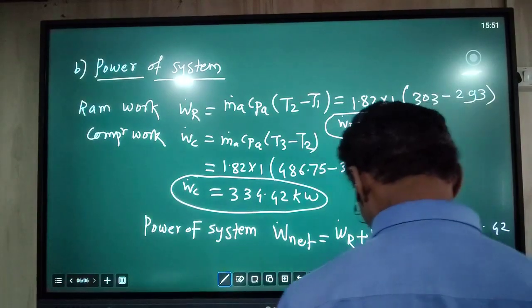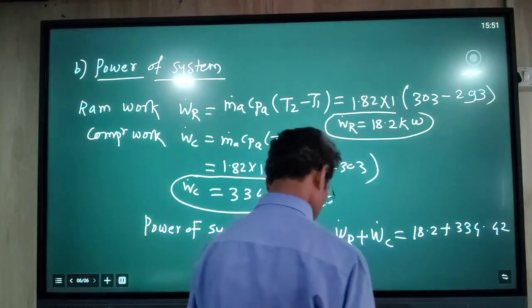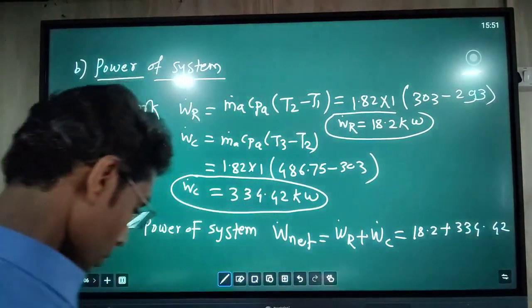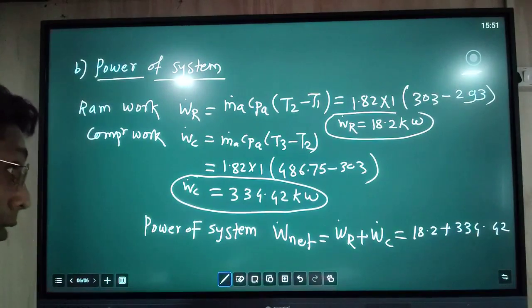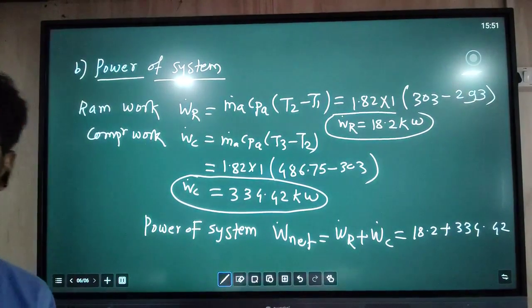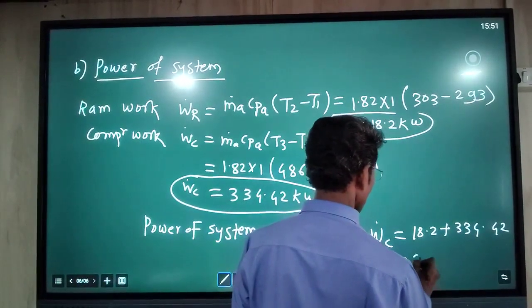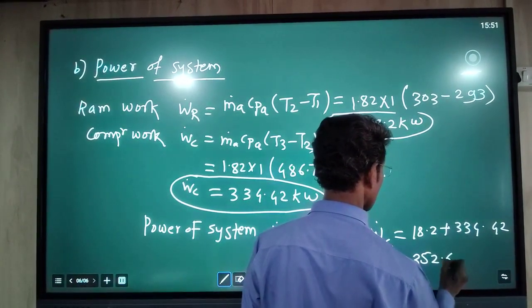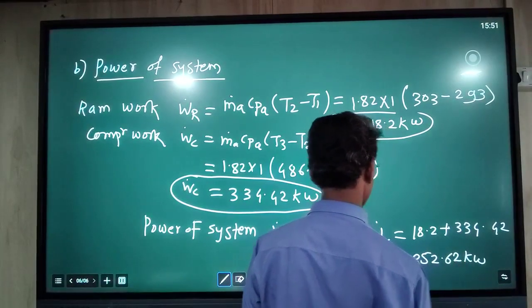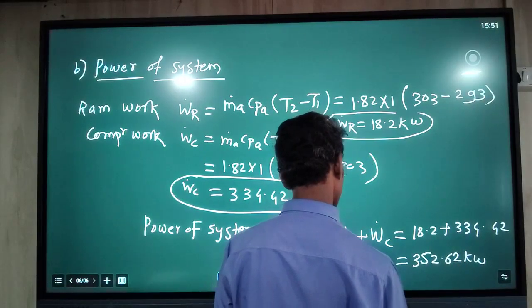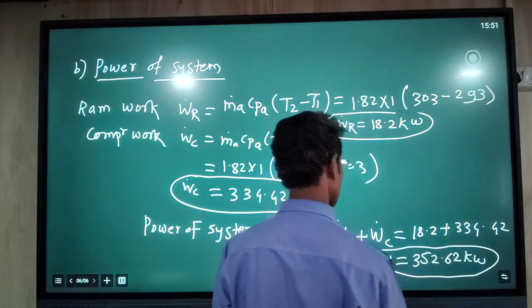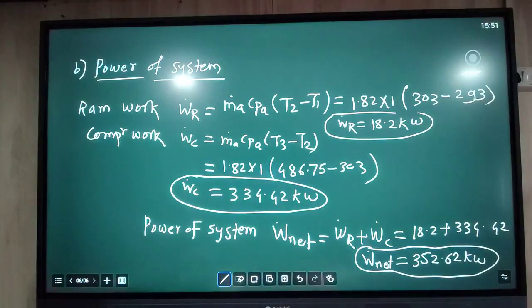This sum is 334 plus 18.2, and it comes to 352.62 kilowatt. This W dot net is the power of the system, the amount of power required to run this system.